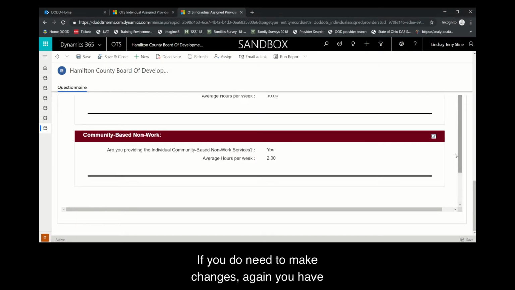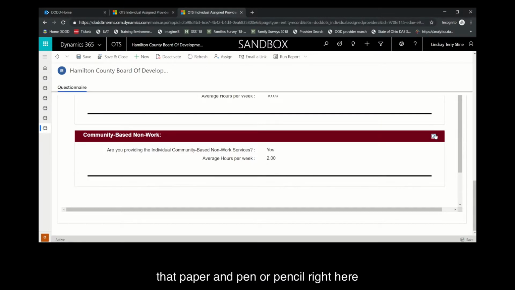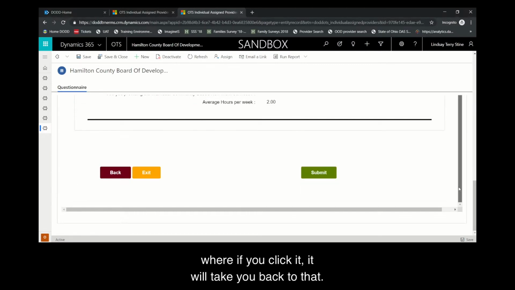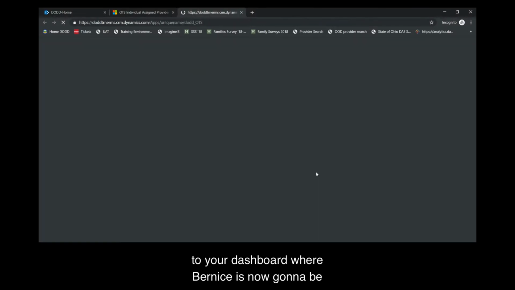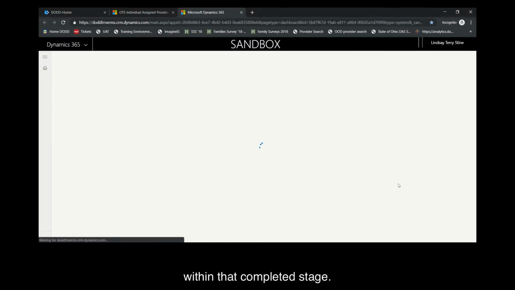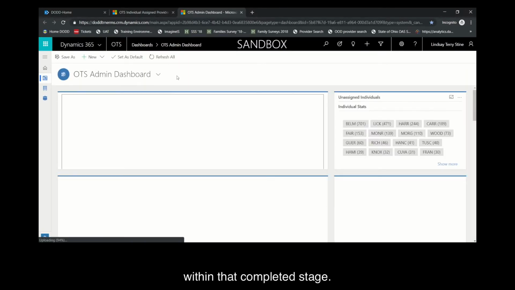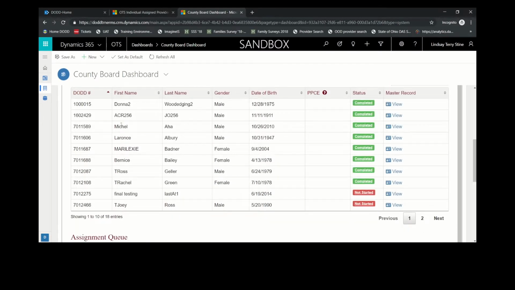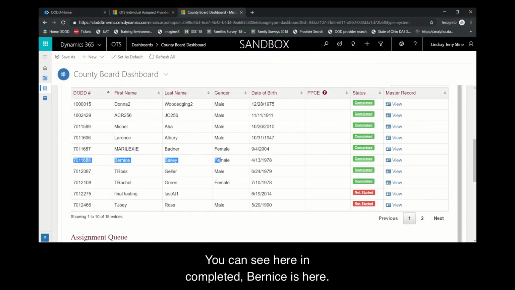If you do need to make changes, again, you have that paper and pen or pencil right here, where if you click it, it will take you back to that. So then when you submit it, it's going to take you back to your dashboard, where Bernice is now going to be within that completed stage. You can see here in completed, Bernice is here.